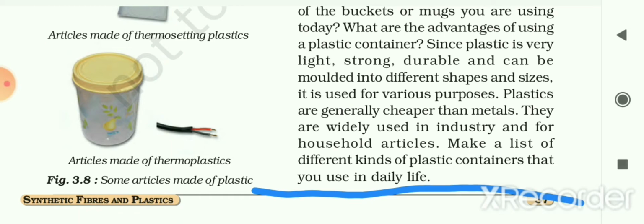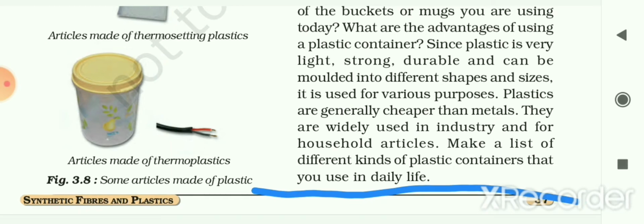You can give any shape to the plastic. They are long lasting, strong and light. Plastics are generally cheaper than metals and they are widely used in industry for household items or articles.